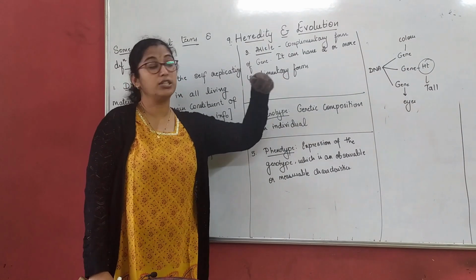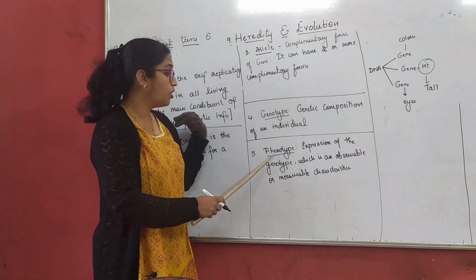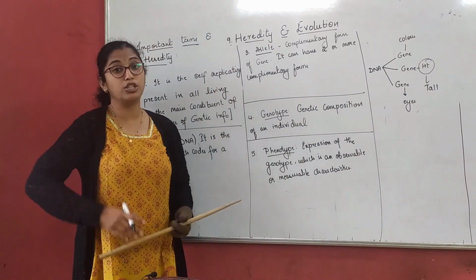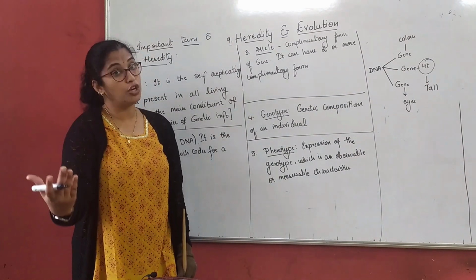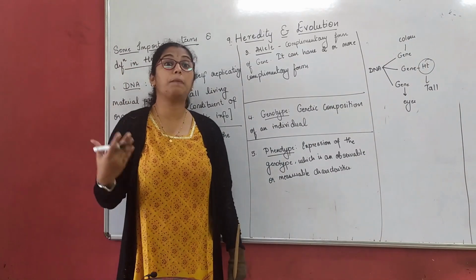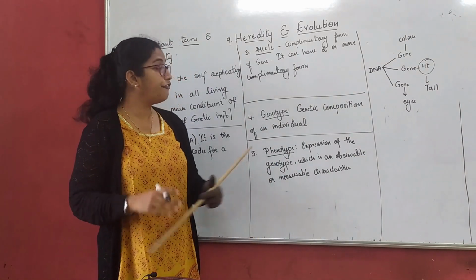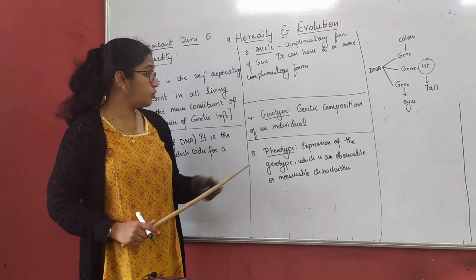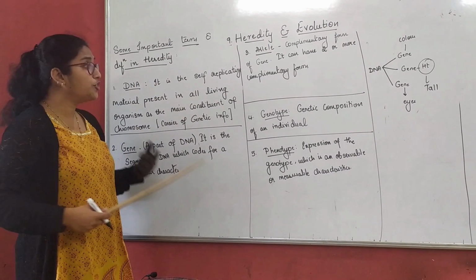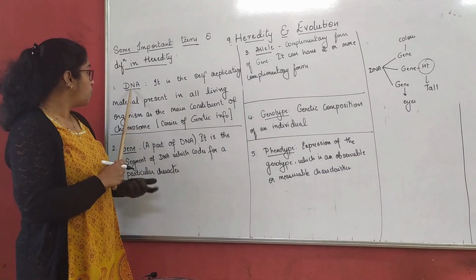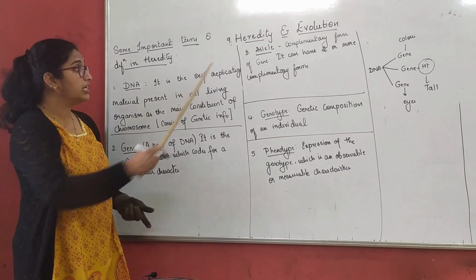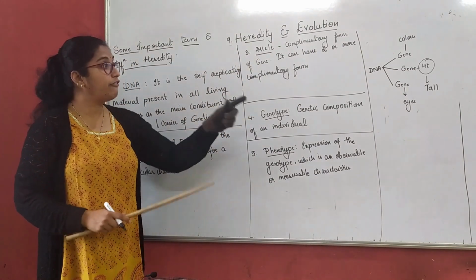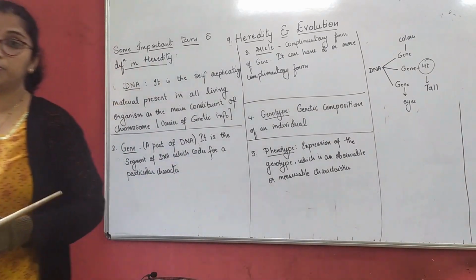That can be height, color, etc. What is phenotype? Which genotype is expressed? Either tall is expressed or short is expressed. Physically, what is appearing to you? That is a phenotype, and what is composition? That is a genotype. So, we understood now what is DNA, what is a gene, what is an allele, genotype and phenotype. We will understand a few more now.